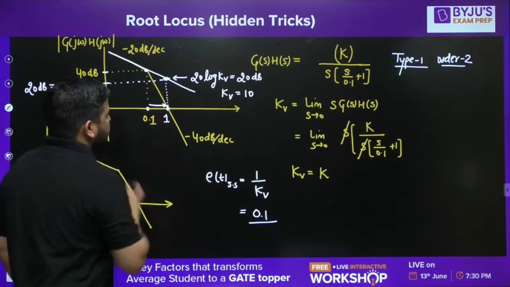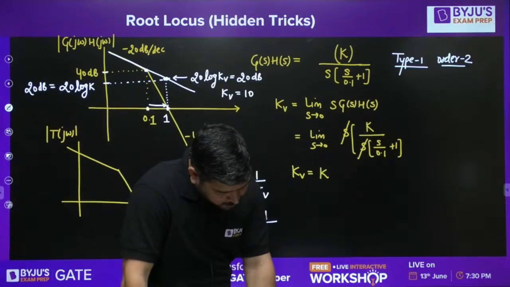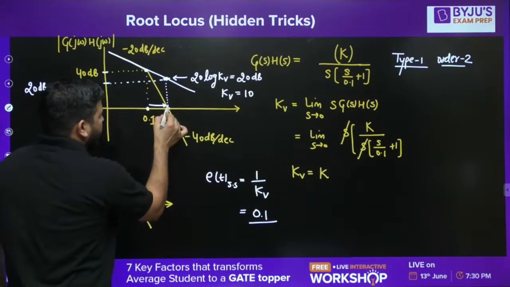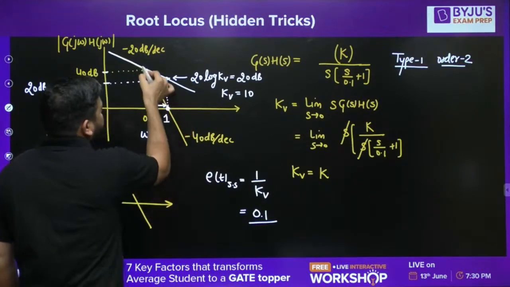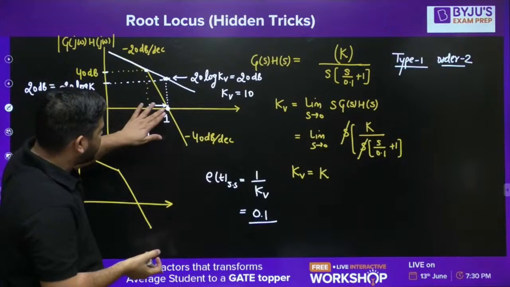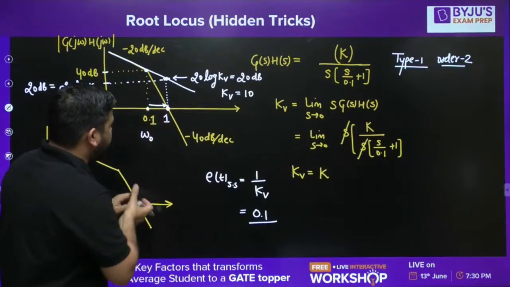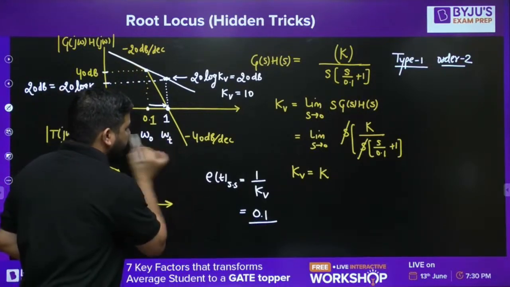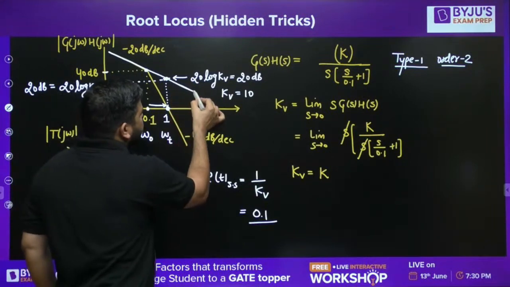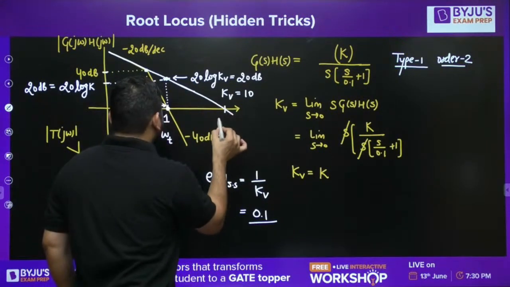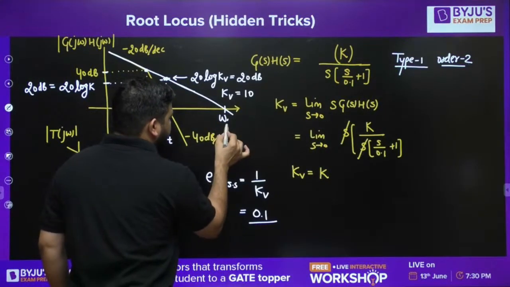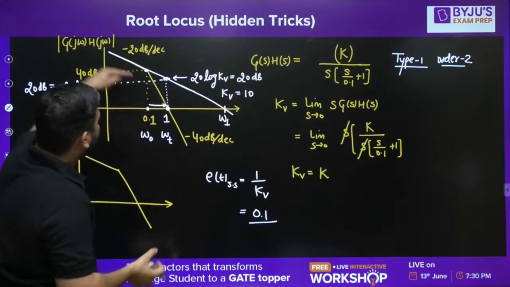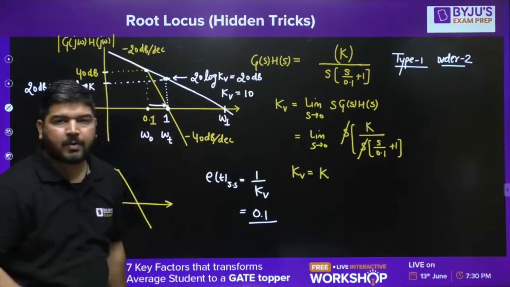This corner point is 0.1. Okay, let's call it omega naught. Let's call this crossing point, the Bode plot crossing point, omega t. I'm not saying that this is 1. And if I extrapolate this line, the crossing point, call it omega 1.